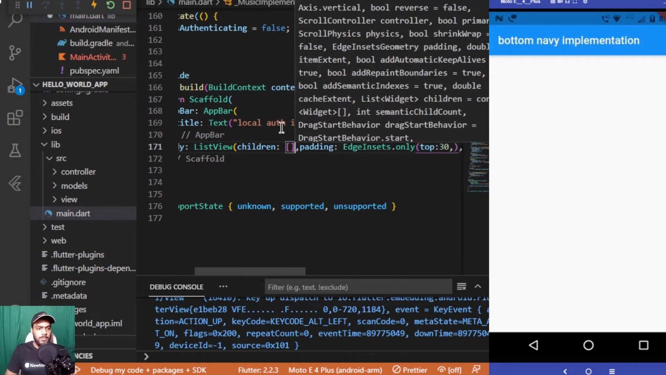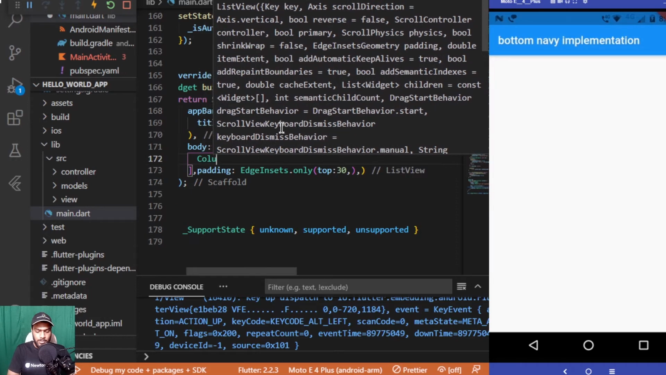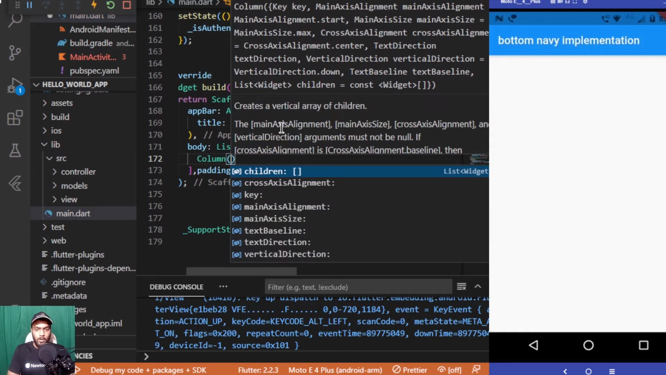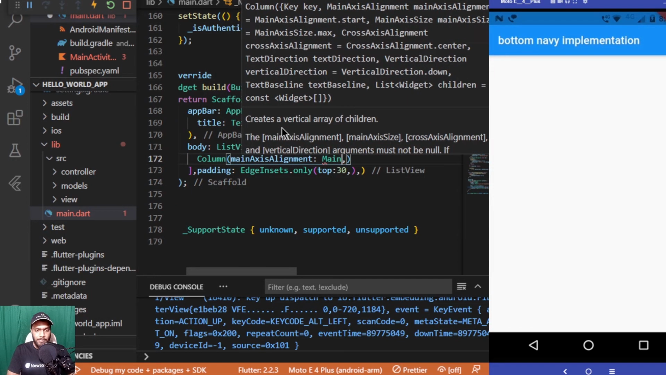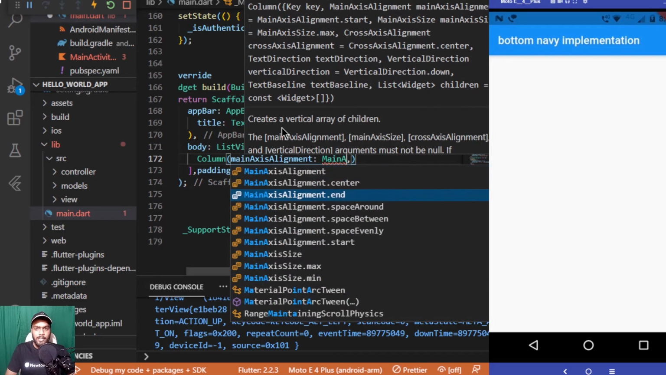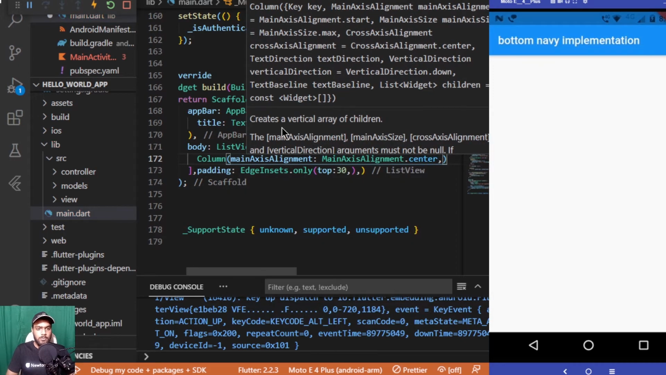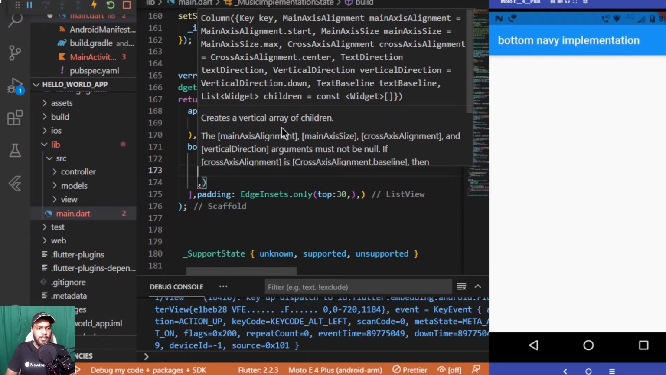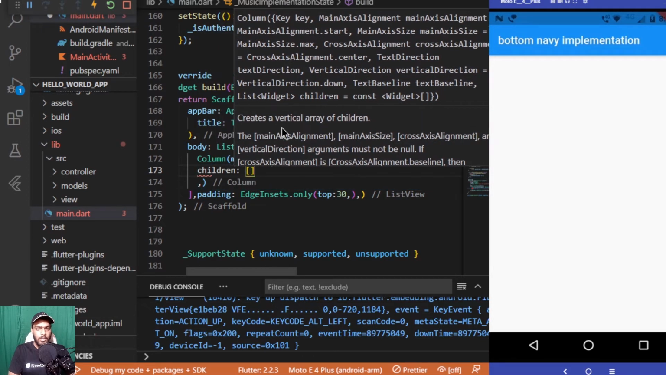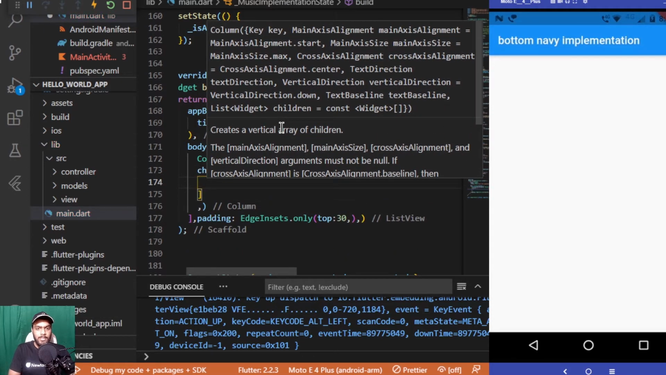Now coming to the children part, the first child inside it will be a column having the main axis alignment set to MainAxisAlignment.center. So all the elements will be aligned to the center in the main axis. Coming to the children which this column will be having, inside this we'll first be checking if the state is unknown. If the state is unknown, we'll be displaying a circular progress indicator.